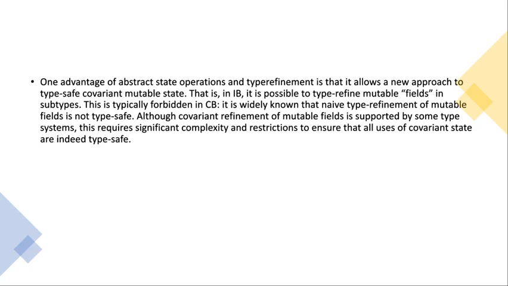One advantage of abstract state operations and type refinement is that it allows a new approach to type-safe covariant mutable state. That is, in IB, it is possible to type refine mutable fields in subtypes. This is typically forbidden in CB. It is widely known that naive type refinement of mutable fields is not type-safe. Although the covariant refinement of mutable fields is supported by some type systems, this requires significant complexity and restrictions to ensure that all users of covariant state are indeed type safe.